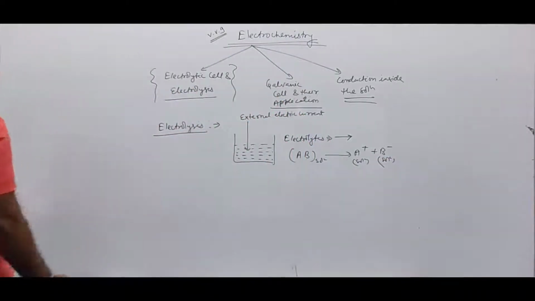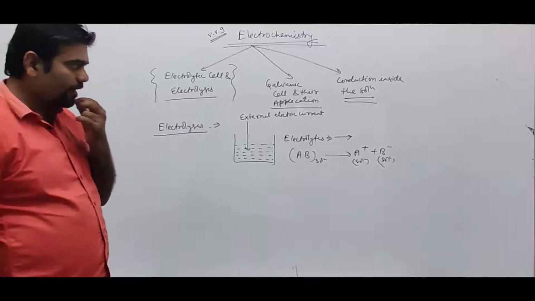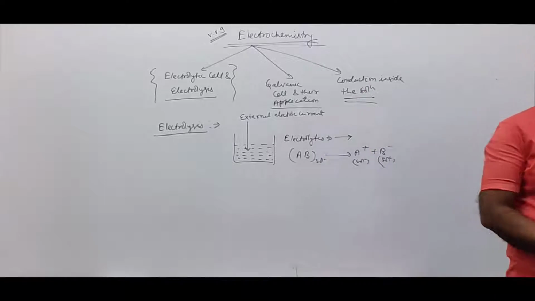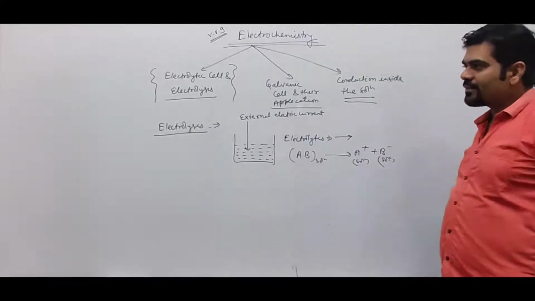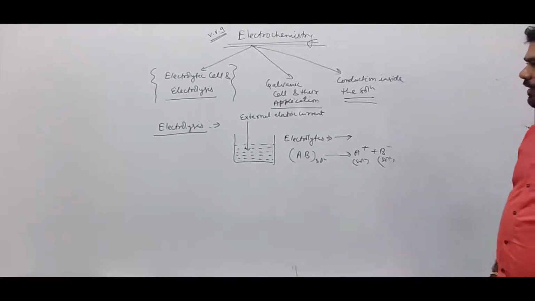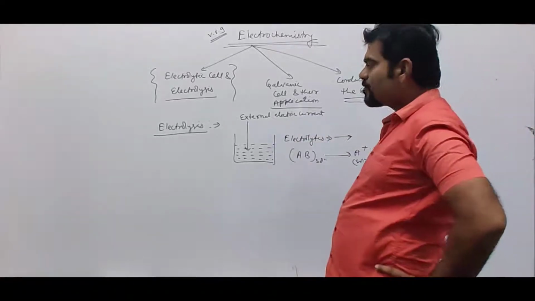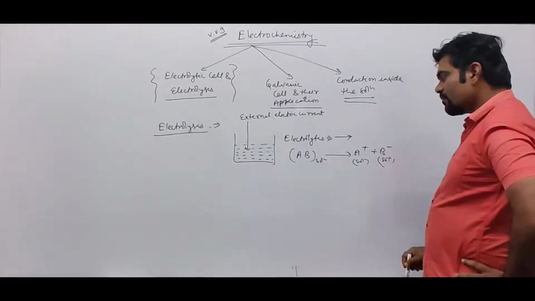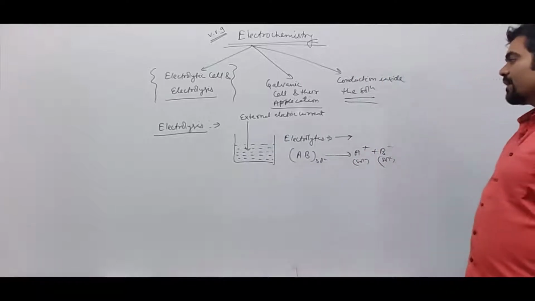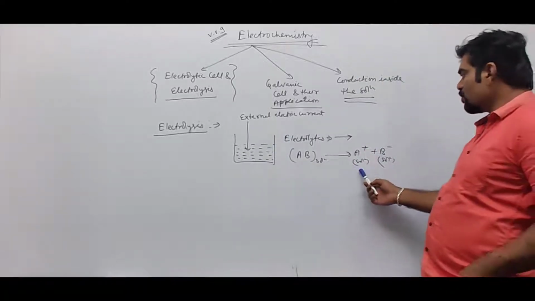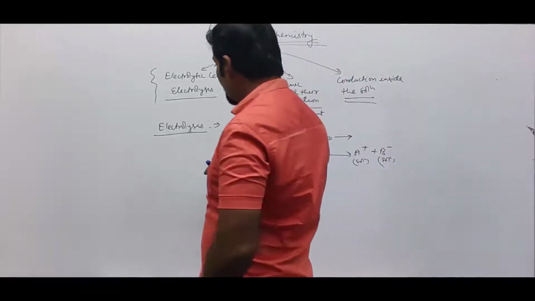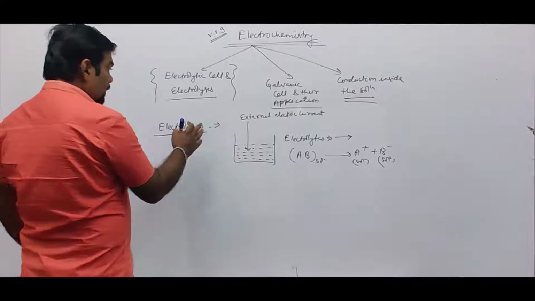So electrolytes are either composed of ions or can be converted into ions, as we have discussed about the nature and types of electrolytes in the ionic equilibrium chapter itself. When external electric current is passed through an electrolytic solution, it is converted into respective ions, and such a process is called electrolysis.